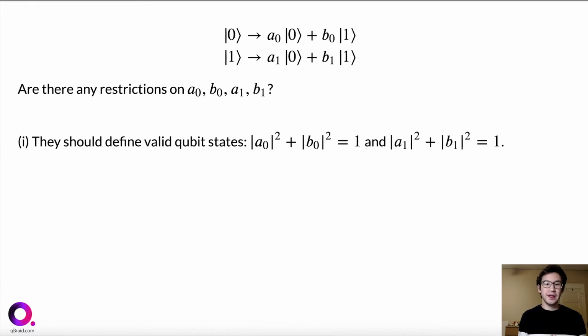First of all, the 4 complex numbers should be such that the resulting transformation U maps ket0 to some other valid qubit state, and similarly for ket1, this is mapped to a valid qubit state. Now recall that qubit states are valid as long as they correspond to vectors which have magnitude or norm equal to 1. And now in particular for the first output qubit state, this is the case if the magnitude of A0 squared plus the magnitude of B0 squared is equal to 1. And for the second qubit state, it is the case if the magnitude of A1 squared plus the magnitude of B1 squared is equal to 1.